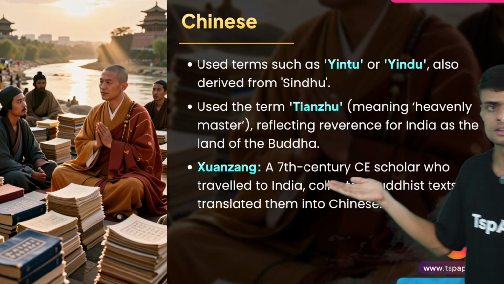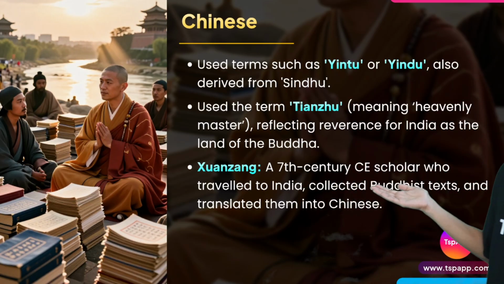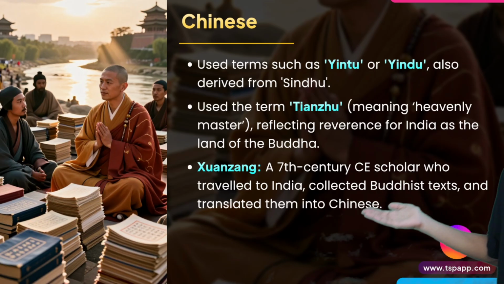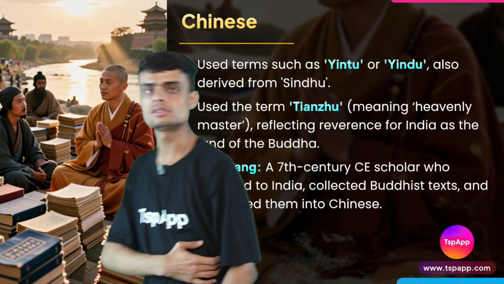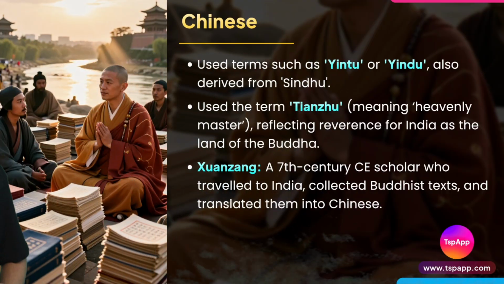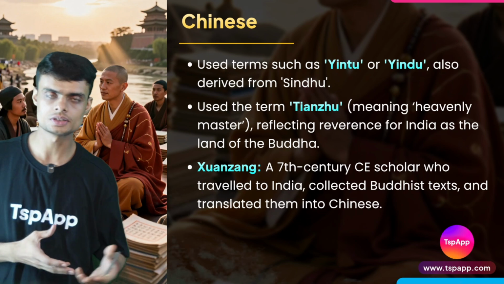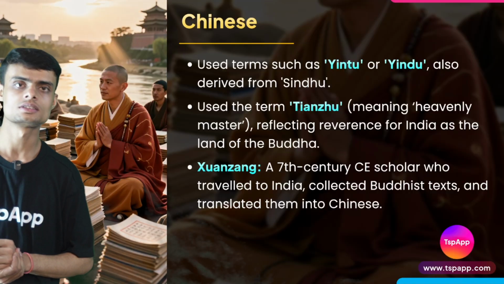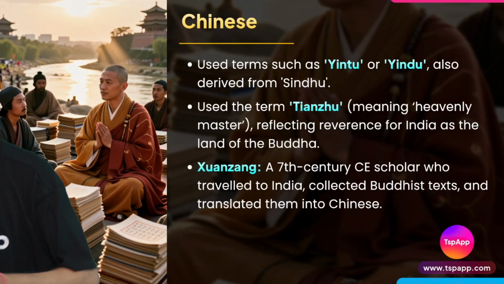He visited India in the 7th century CE, and he used to collect Buddhist texts and translate them into the Chinese language. So this is how different people were coming in India, Chinese coming in India, and they were translating different texts, and they were calling the country with different names.